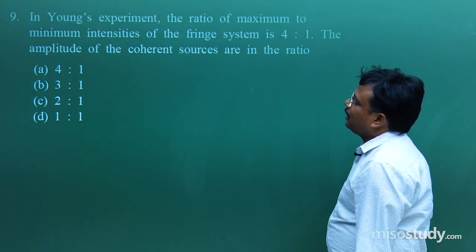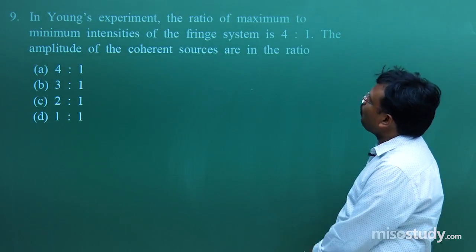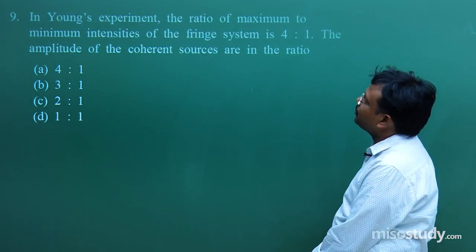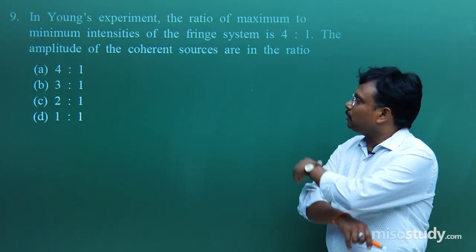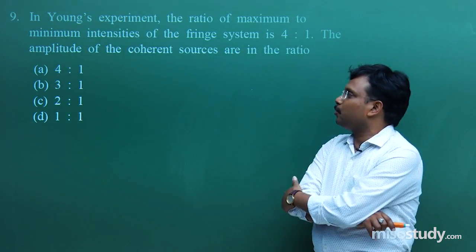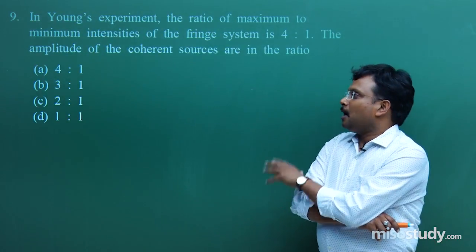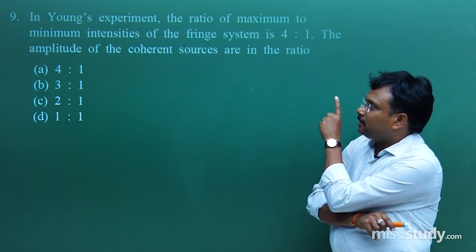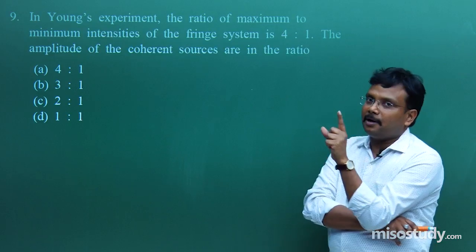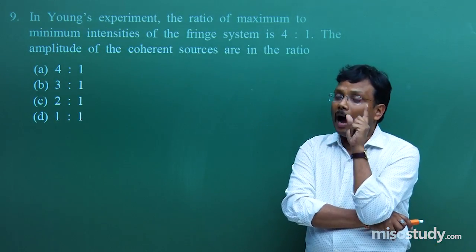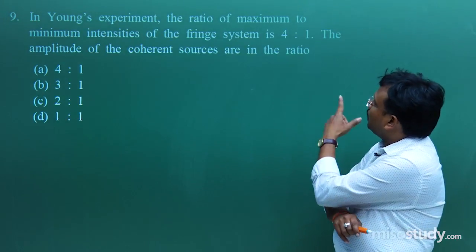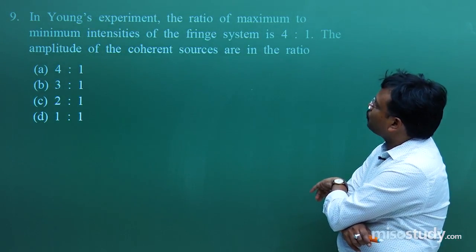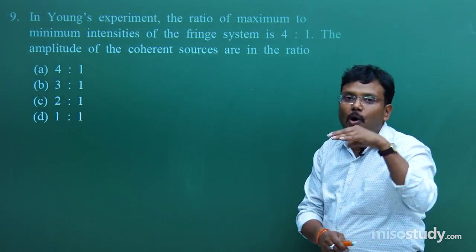Then once again Young's experiment: the ratio of maximum to minimum intensities of the fringe system is 4:1. Actually, why do I want to use this question again? The reason is simple. I just want to emphasize that Young's double slit experiment concept, formula and this topic is very important. The amplitude of coherent sources are in the ratio of how much?